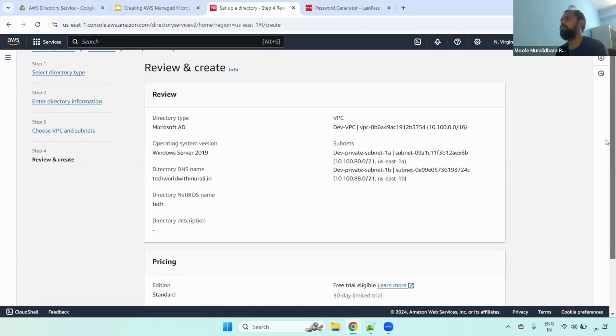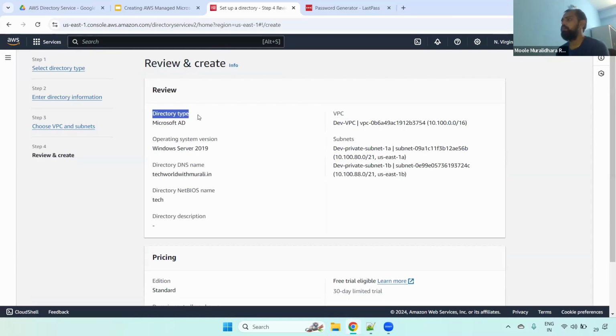Now you have to review all the things. If you see here what type you chose, what is the operating system. Remember when you are creating this particular AD, the operating system name is 2019. If you choose this 2019, you can join this AD to Windows EC2 instances, either 2008, 2012, 2016, 19, 22 servers as well. The only thing is this is created under a 2019 server.